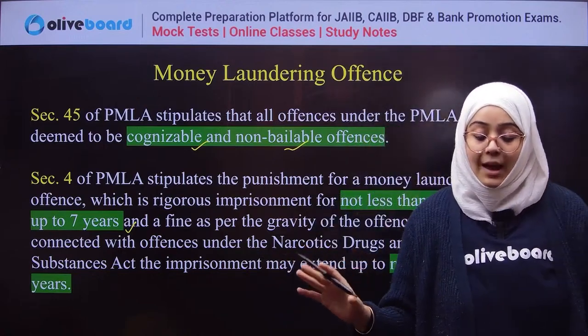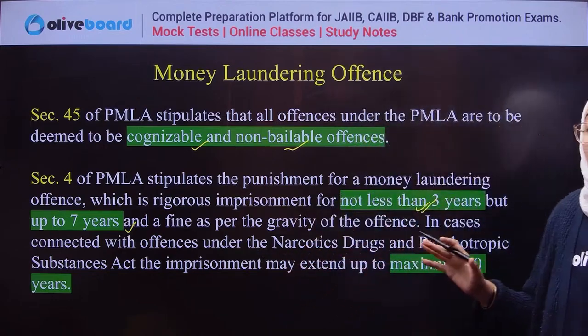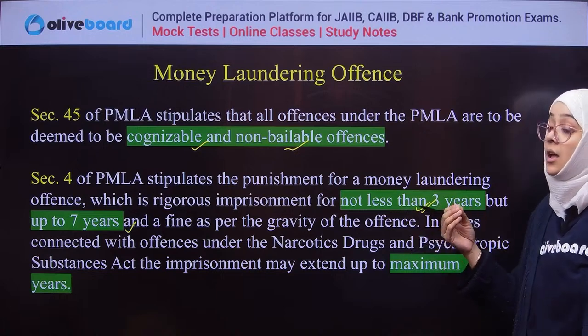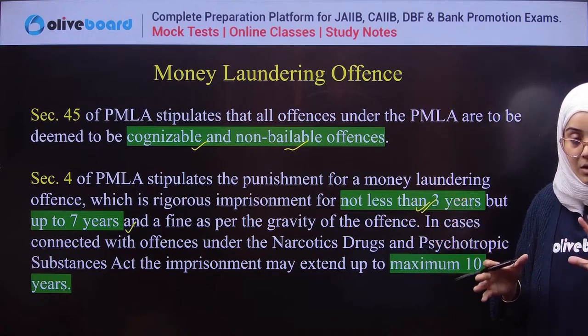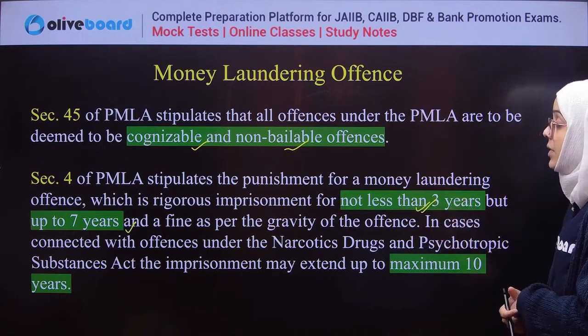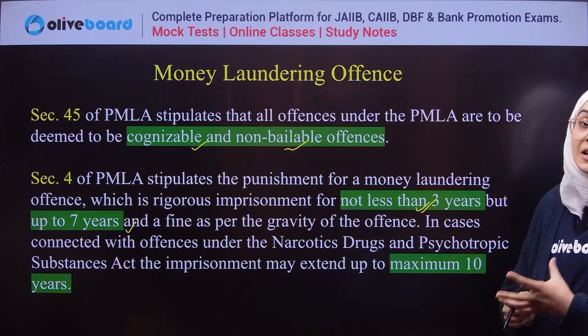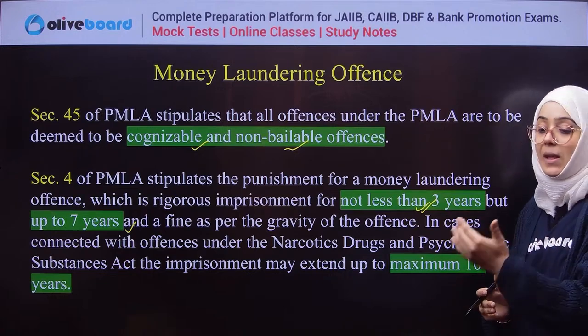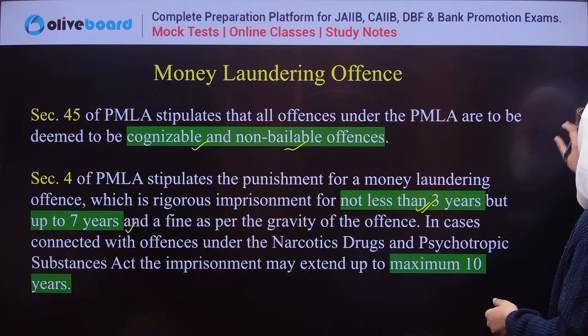Depending upon the gravity of the crime, the imprisonment is decided.